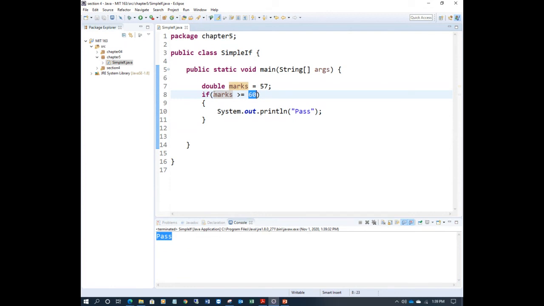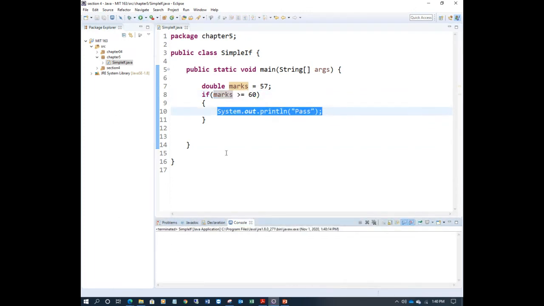So this condition is false, and it will not execute this statement. It will go inside this block only if the condition is true. Then you run the program and you will not see any output. The condition fails, so there's no output.